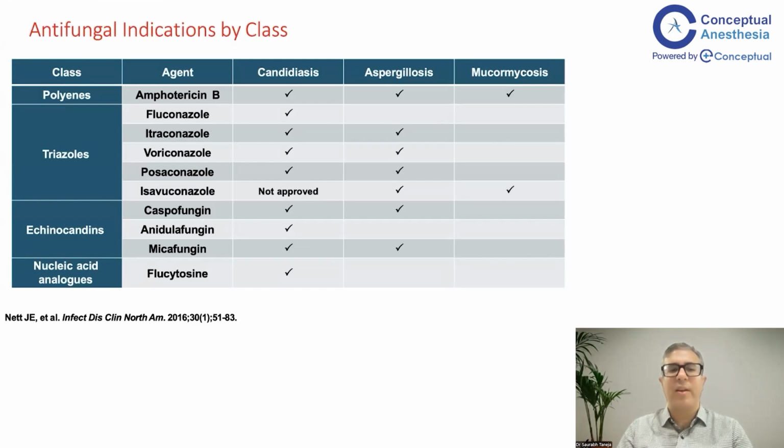We've talked about echinocandins, which are usually against Candida, and flucytosine, which is usually used along with amphotericin in CNS disease caused by fungus.